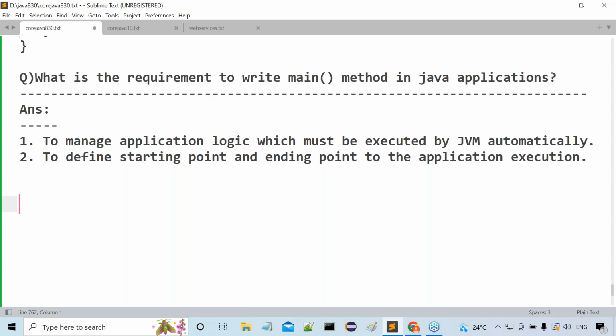That's it. With this, the total Java programming format topic is completed. Clear, guys? All of you are getting clarity now?